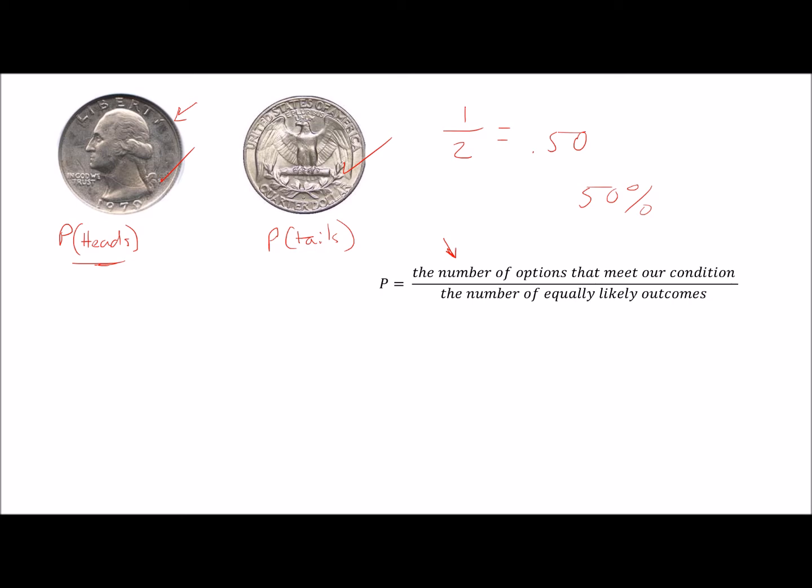Now, if we were to take a look at this and say, okay, well, 50% chance, we might say that, well, as you flip a coin, half the times it's going to come up on heads, half the times it's going to come up on tails. And in theory, that is the case. However, you could flip a coin twice. So let's say we flip this coin twice, and the first flip, we ended up with heads. And the second flip, we also ended up with heads. Now, does that mean that it's not a 50-50 shot?